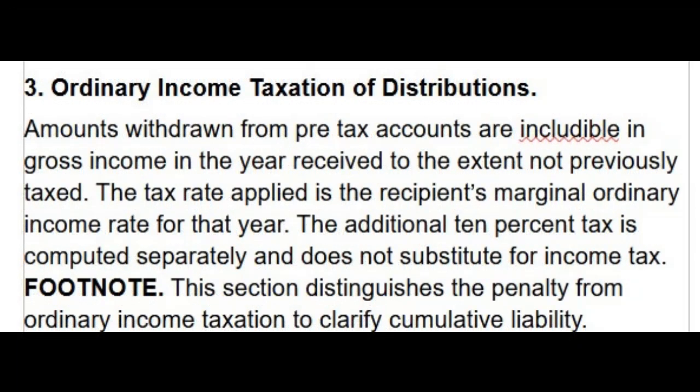3. Ordinary income taxation of distributions. Amounts withdrawn from pre-tax accounts are includable in gross income in the year received to the extent not previously taxed. The tax rate applied is the recipient's marginal ordinary income rate for that year. The additional 10% tax is computed separately and does not substitute for income tax. Footnote. This section distinguishes the penalty from ordinary income taxation to clarify cumulative liability.